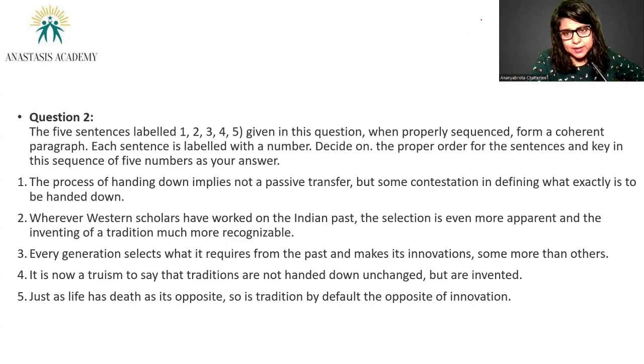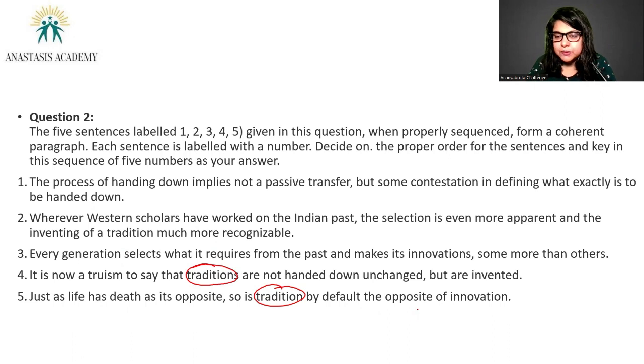Let's look for mandatory pairs one by one. You see, the most apparent mandatory pair that you can probably see here is 5 and 4, because both the sentences are talking about traditions. If you look carefully, the hints are given right within the question, tradition. So 5 is saying, just as life has death as its opposite, so is tradition by default the opposite of innovation. So we are talking about antithesis, we are talking about antonyms, right? So 5 would open the passage and 4 would follow 5.